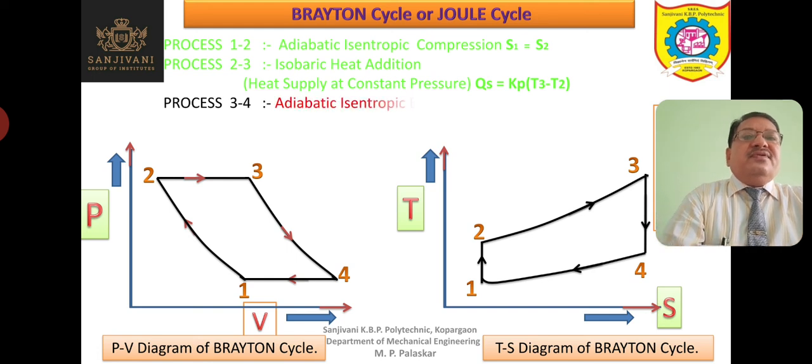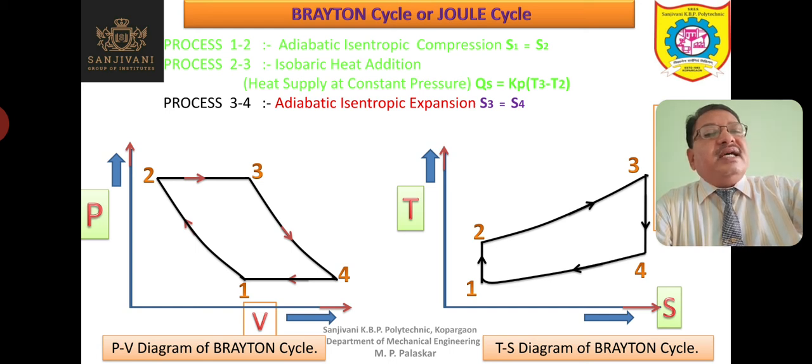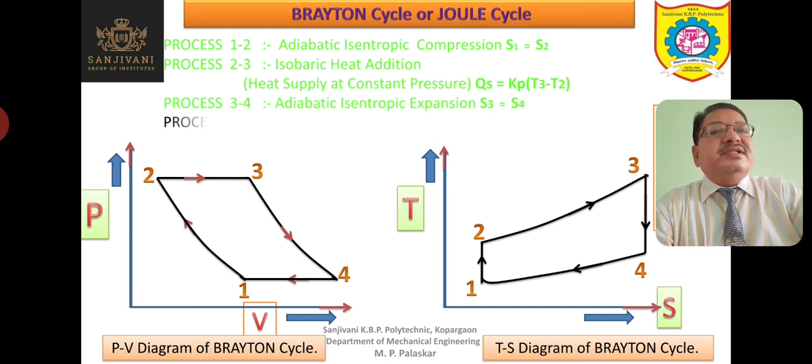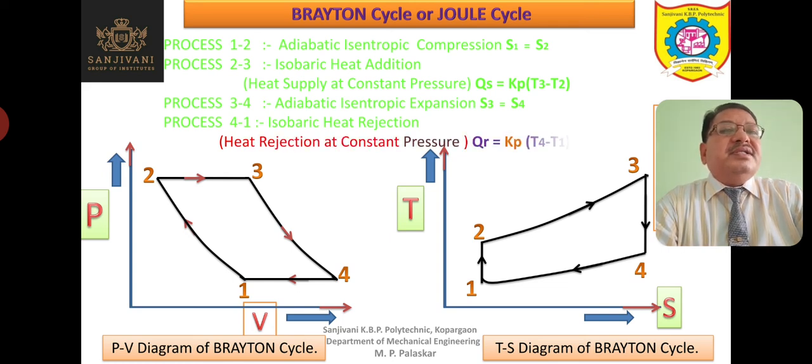The process 3-4 is adiabatic isentropic expansion. Expansion takes place, entropy remains constant, and there is no heat transfer during this process. So it is called adiabatic expansion process. Now process 4-1. Process 4-1 is isobaric heat rejection. Heat is rejected at constant pressure, QR is the amount of heat rejected, that is given by Kp into T4 minus T1. Kp is the specific heat at constant pressure, and T4 minus T1 is the decrease in temperature during the process of heat rejection.